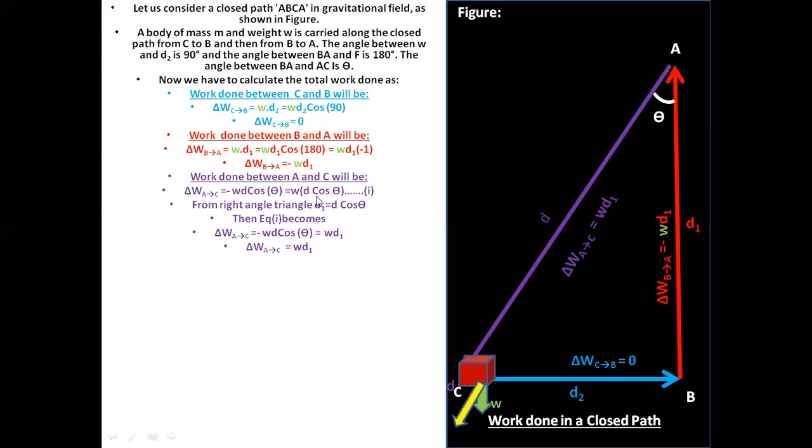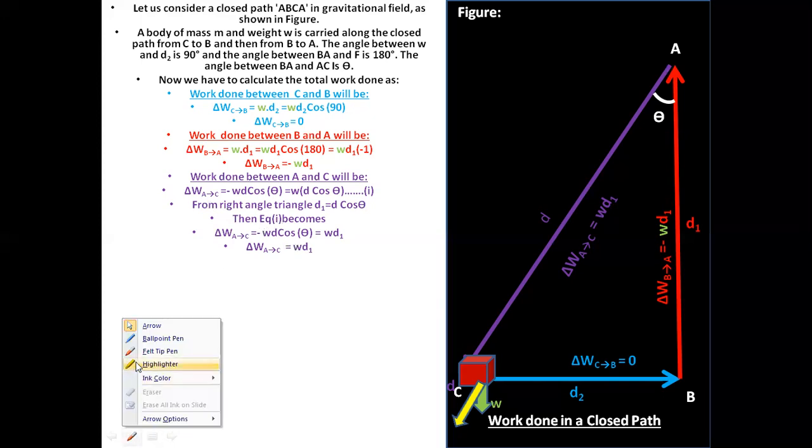So equation 1 will become, from A to C, minus d cos theta equal to d1. That means the value of d1 is again over here. One is positive and one is negative.